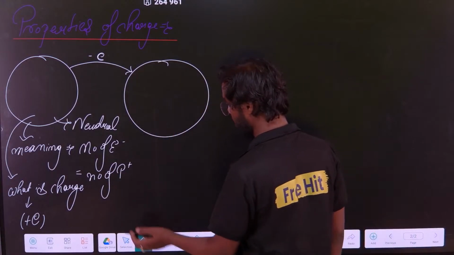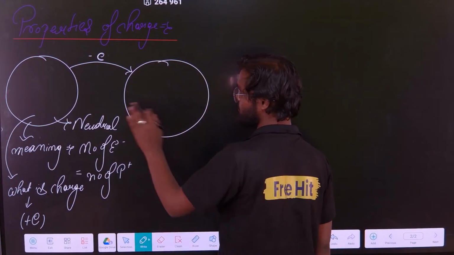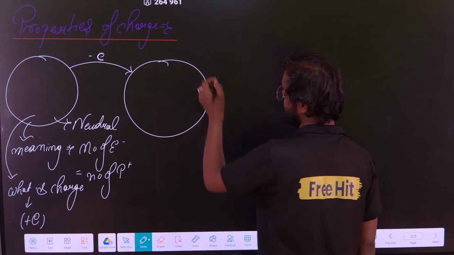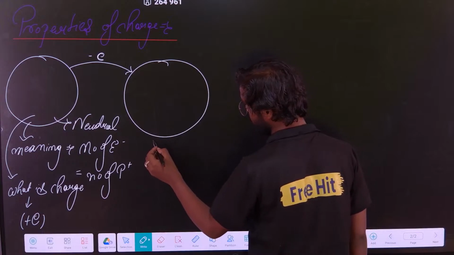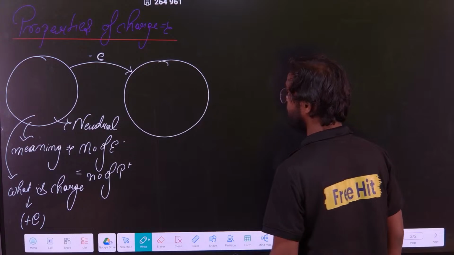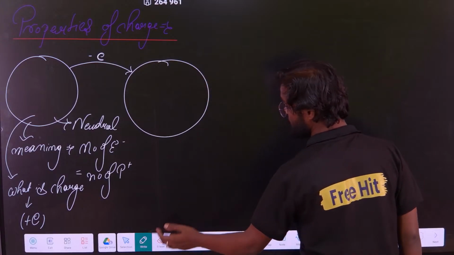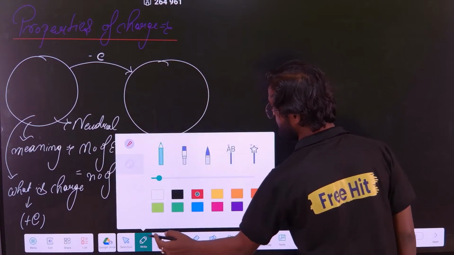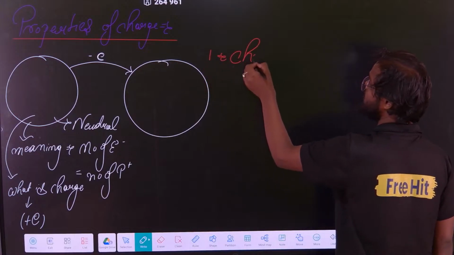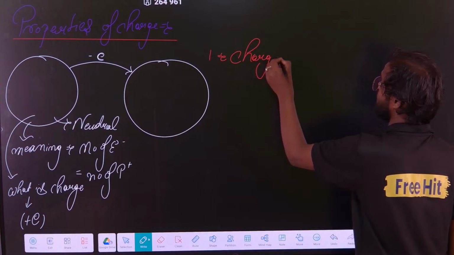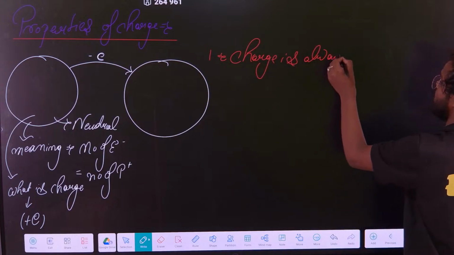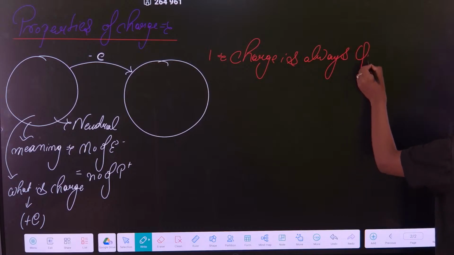Answer is no. We can't take out 0.2 electron. It is not possible, because always remember one thing, there are some properties. The first property is that charge is always quantized.